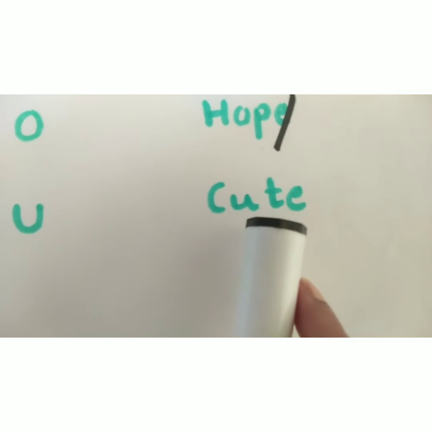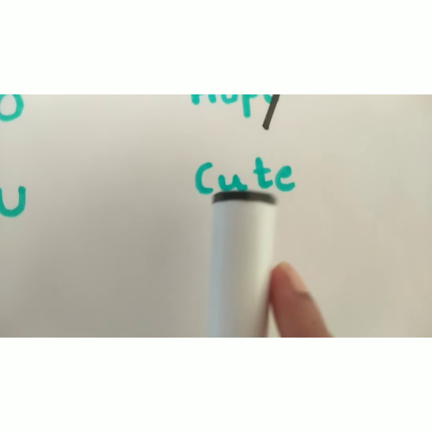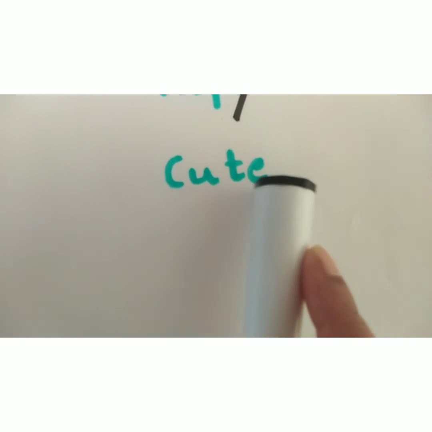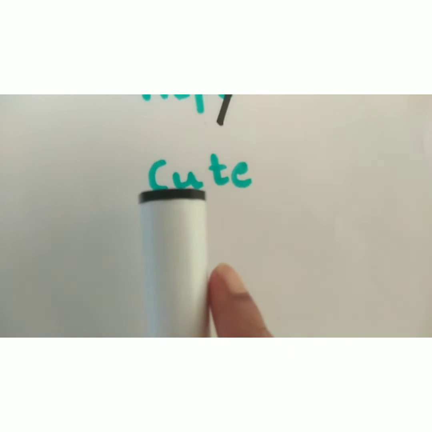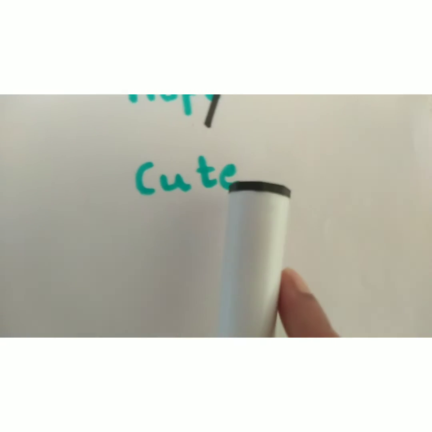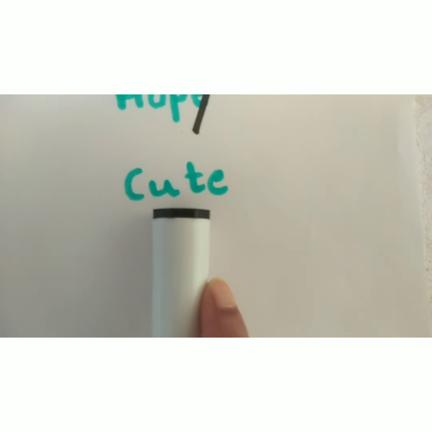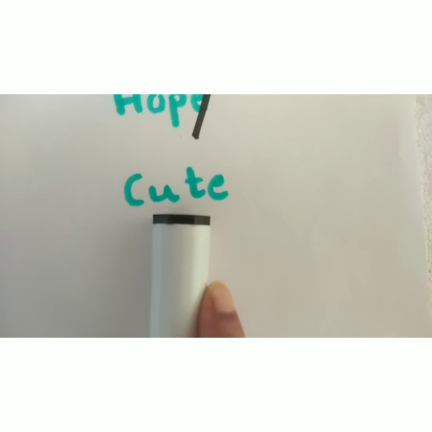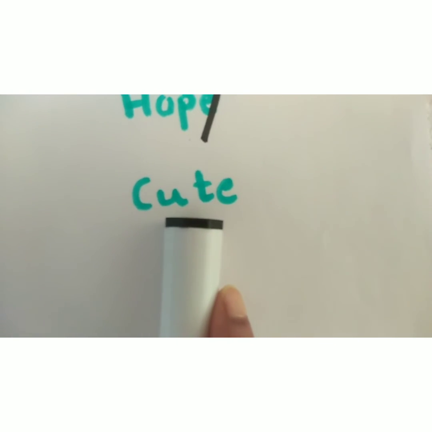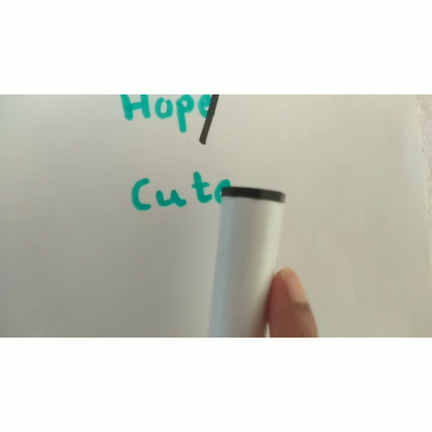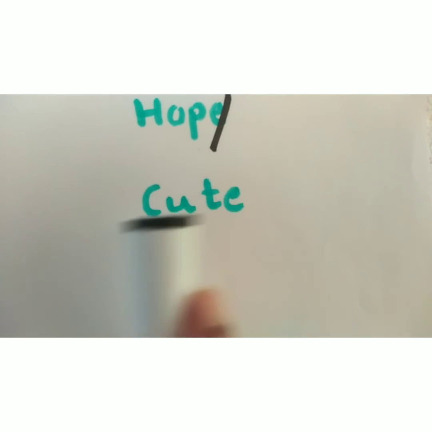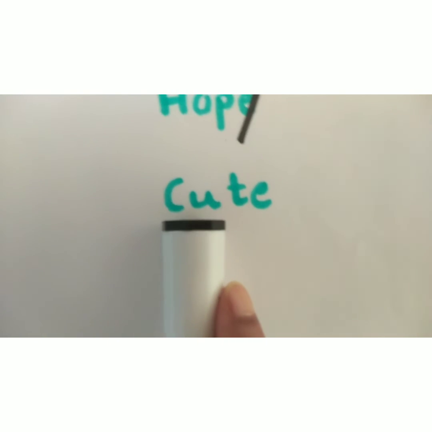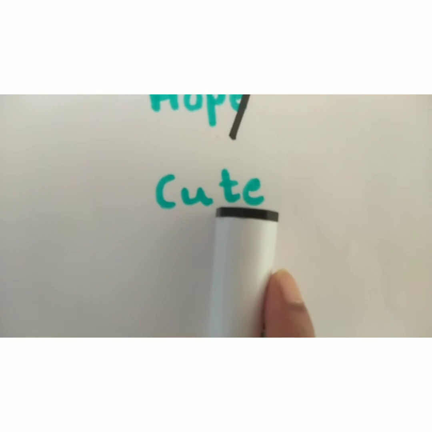And the next word is C, U, T, E. There are also in this word two vowels, U and E. The letter U will take the long vowel sound, that is U, and the second vowel is silent. The pronunciation of this word: K, U, T, cute.